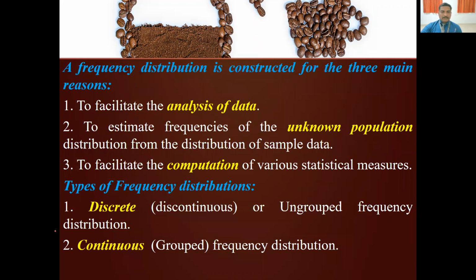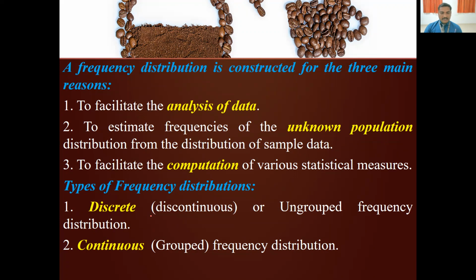In the upcoming class, we are going to segregate each and every data value based on its frequency. There are 2 types of frequency distribution: one is discrete and another is continuous. In the discrete frequency, we write the data in an ungrouped frequency distribution, meaning how many times each data value is repeated, like in the previous example.